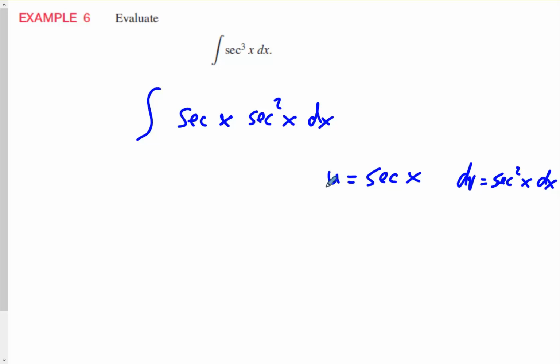So that means when we take the derivative of u, du would be secant tangent. And when we integrate secant squared to get v, we get v equal to tangent x. So we got uv minus integral of v du.